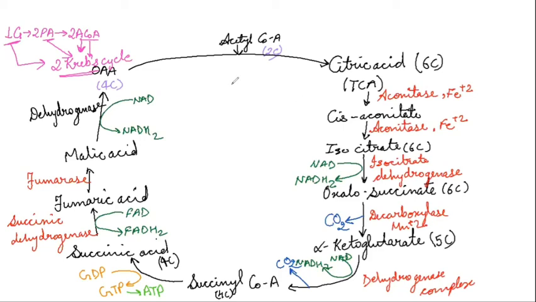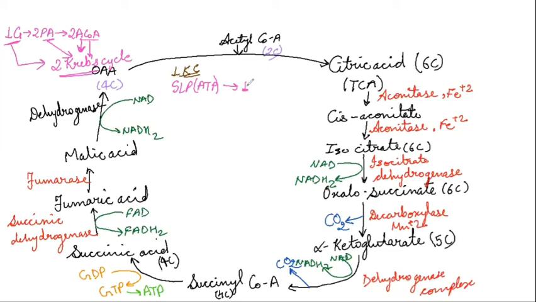Total ATP produced by substrate level phosphorylation, by SLP. In 1 Krebs cycle, substrate level phosphorylation means direct gain of ATP, that is 1.